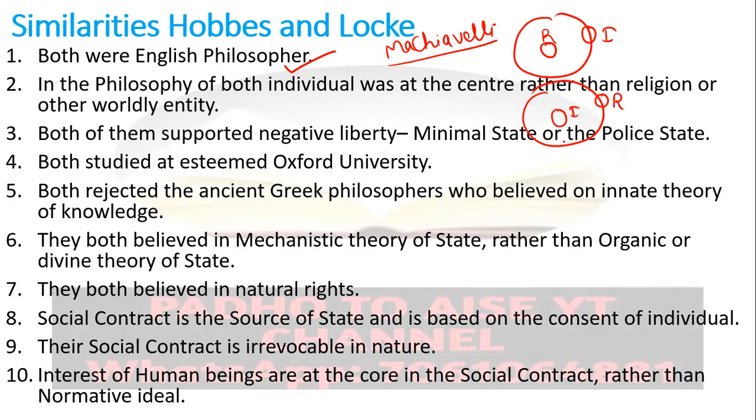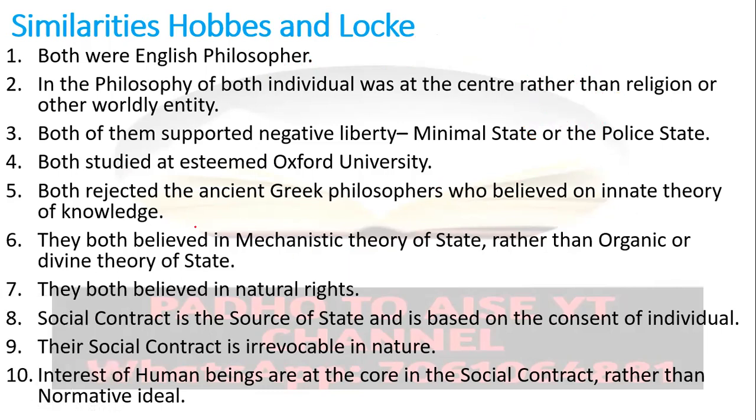So that is a very drastic change which both Hobbes and Locke brought in political theory, which was different from the medieval theory, and hence Hobbes is called the first modern thinker. In fact, Machiavelli, for the same reason, is called the first modern thinker because he kept religion on the periphery rather than at the center. So this is the second similarity which we need to see.